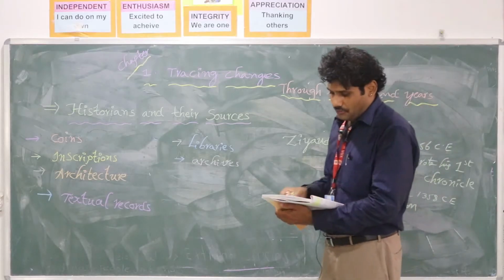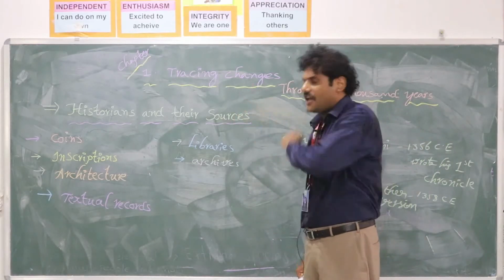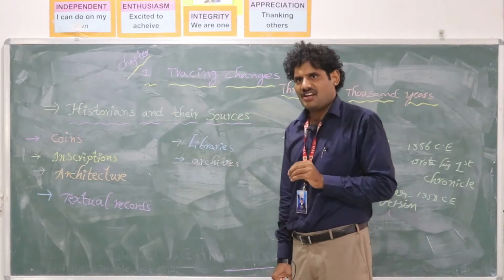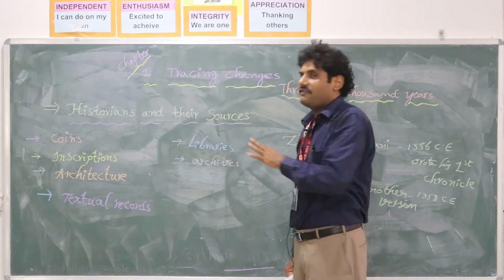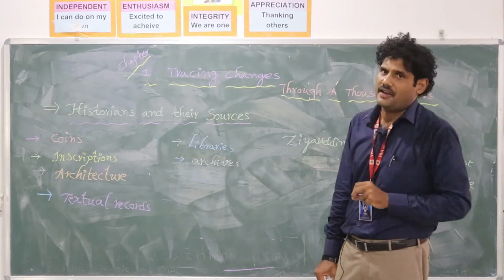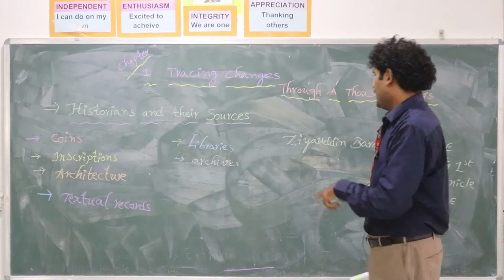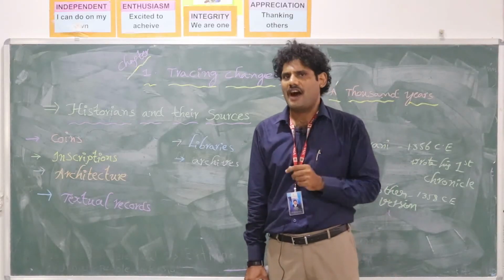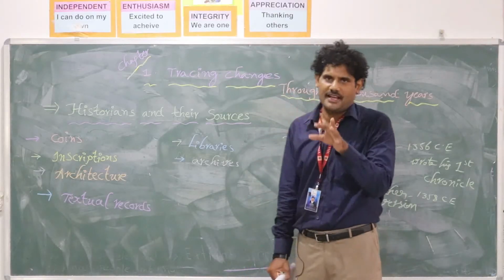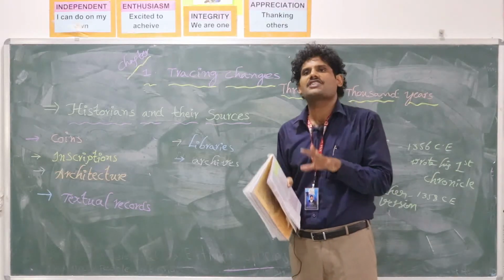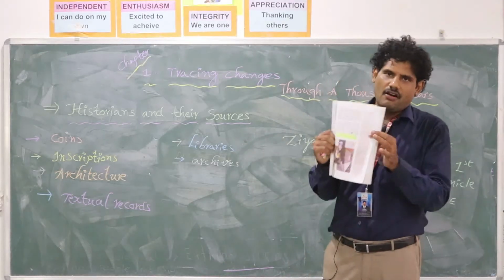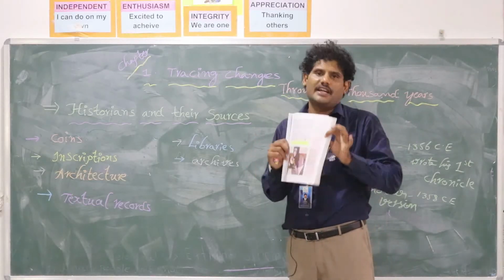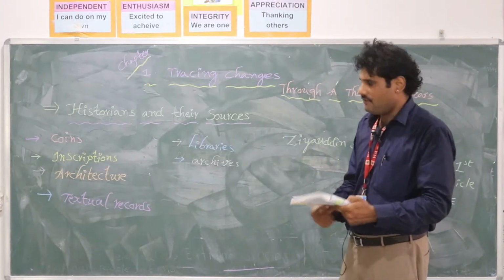And one more point I want to say: where can you find these? These are all observed by historians and other people, and all these evidences are brought and preserved safely. Safely means where? That is in libraries and archives. Libraries, you know. What is the meaning of archives? Archives means a place where old monuments and records are preserved carefully. The meaning of archives is already given in textbooks, so just go through that and you will get it. And this is not the only thing, there are later periods too.